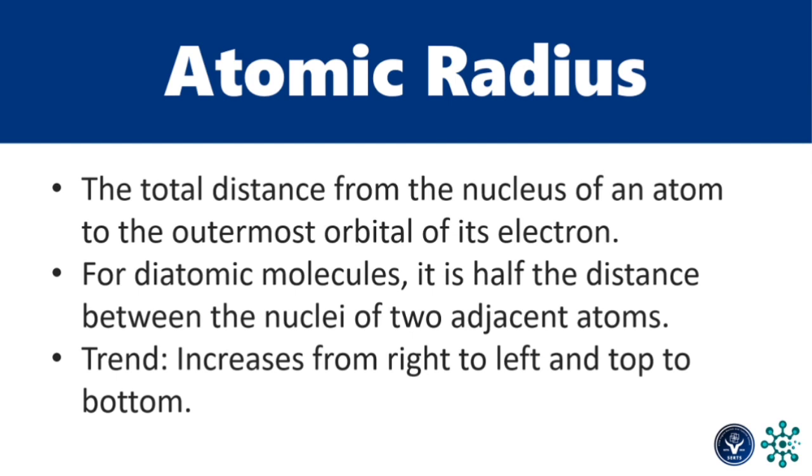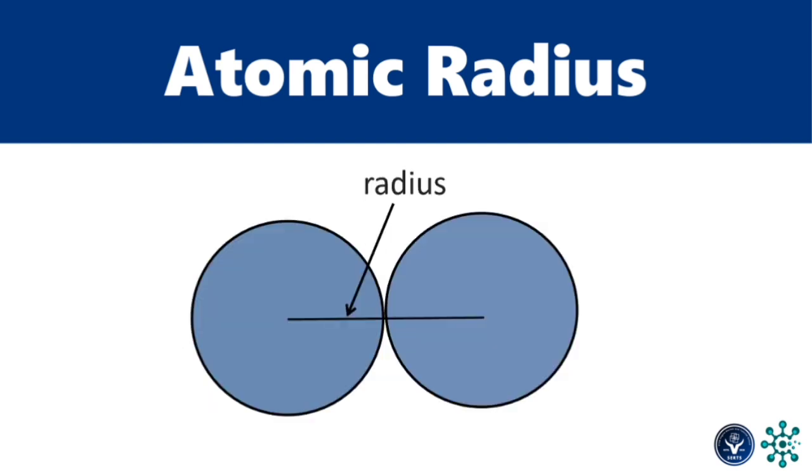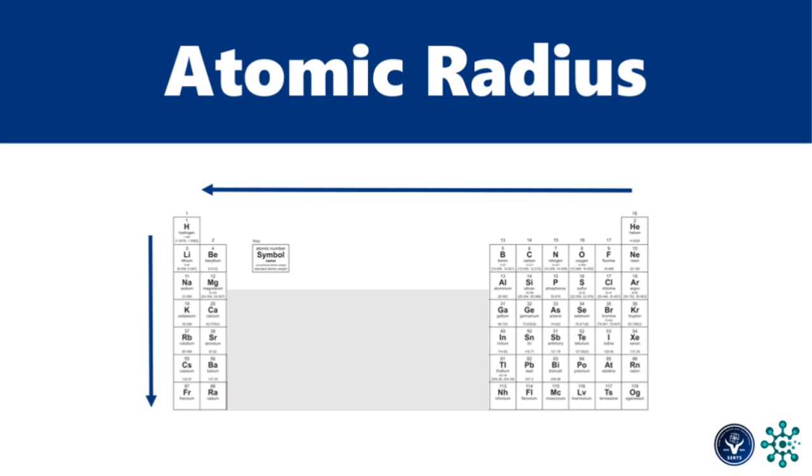Next is the atomic radius. This is the total distance from the nucleus of an atom to the outermost orbital of its electron. Now for diatomic molecules, diatomic elements, it is half the distance between the nuclei of two adjacent atoms. So the trend increases from right to left and top to bottom. For diatomic molecules or other species that are bonded with other atoms, the radius is taken as this distance from here to here. The general trend looks like this.